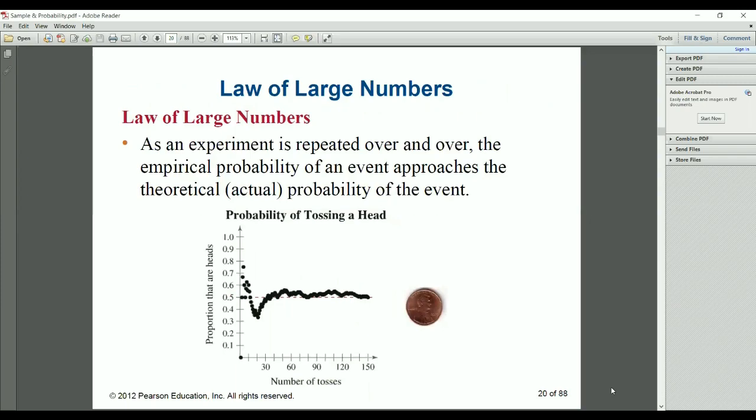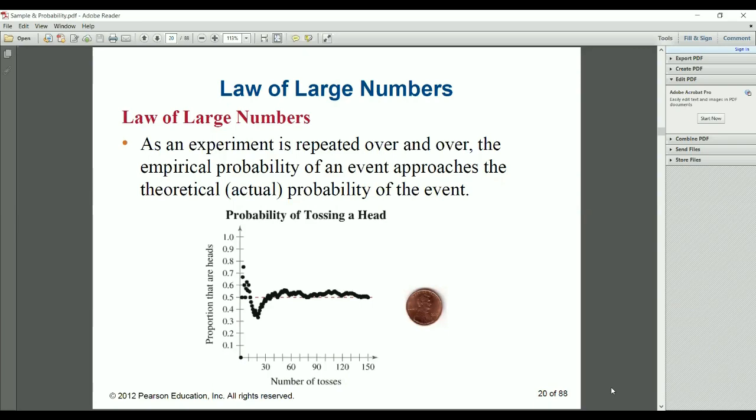Now this might go a little over your head: the law of large numbers. When an experiment is repeated over and over, the empirical probability of an event approaches the theoretical probability of the event. Consider the number of tosses and the proportion that are heads. I tossed a coin 30 times, 60 times, 90 times, 120 times, 150 times. So this is the law of large numbers.